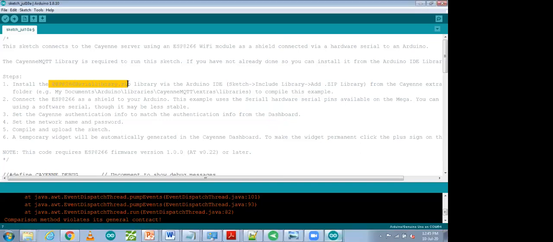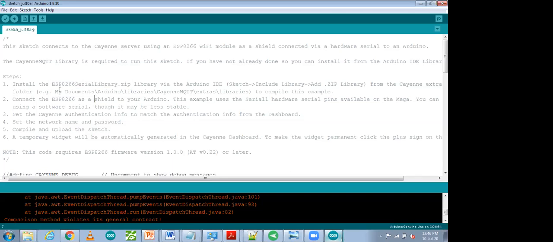You have to add the ESP8266 serial library. That is a zip file, so you have to find that file. That file is available in the library that you have added right now, that is Sein MQTT. In that library there is one more library, that is the Sein ESP8266 library .zip. First of all we have to find it, and we have to add it in the Arduino also. That is the second library. That is a very important point.